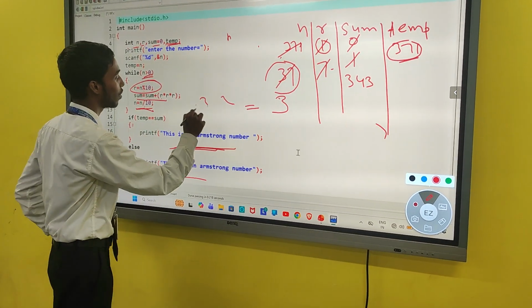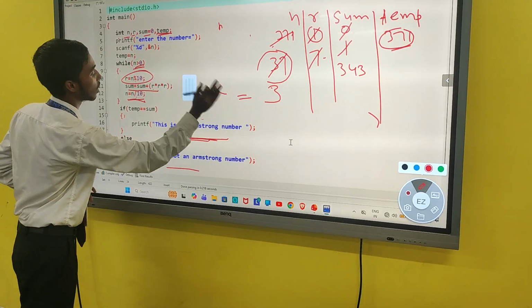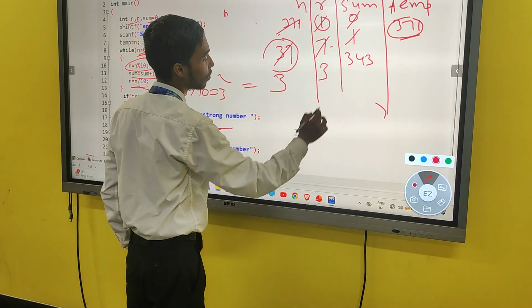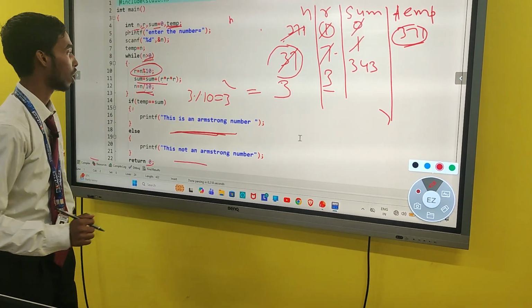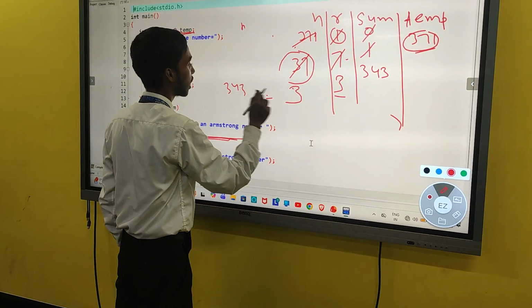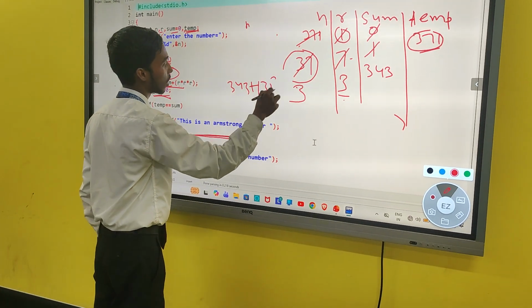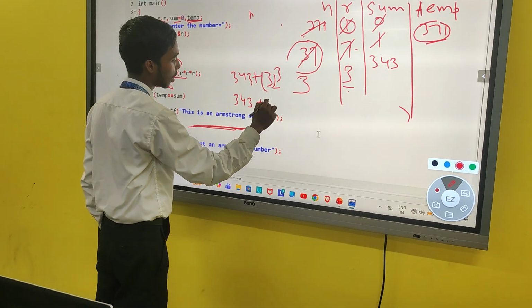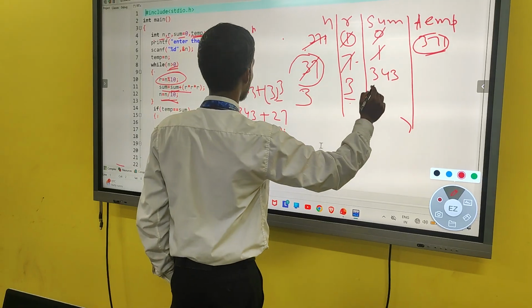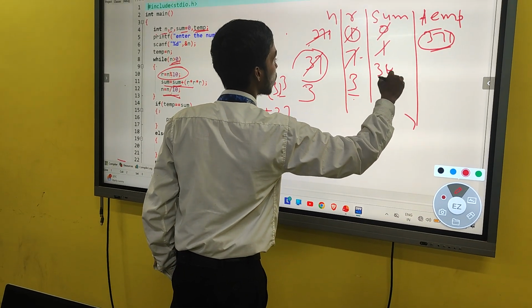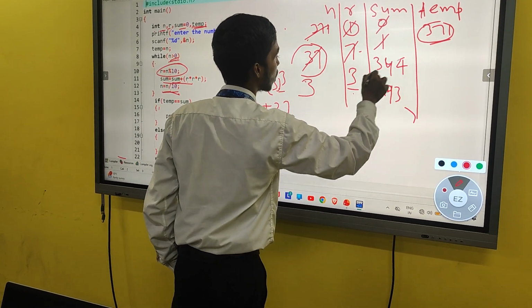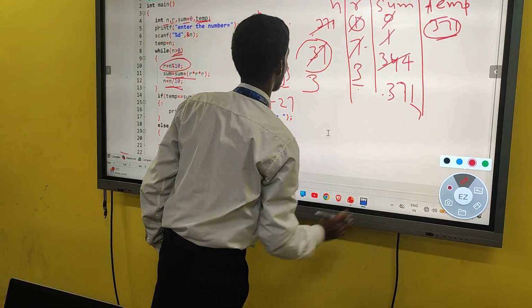And what is 3 modulo 10? 3 modulo 10, the remainder is 3. Now in the remainder column we will keep 3. Now what is the value of sum? 343. And the new remainder is 3. 343 plus 27. Now this will become 371.